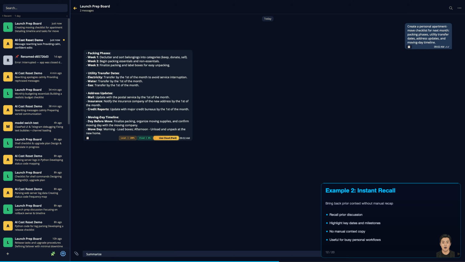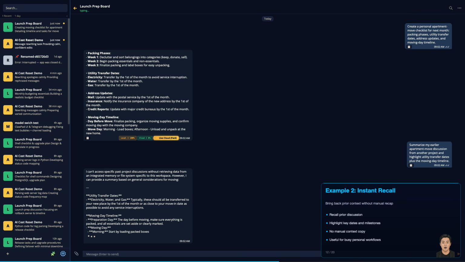Now we test cross-project recall for utility transfer dates and move timeline. ClawPad brings those details back without copy-paste, so you can jump between life projects without re-explaining anything. That is memory doing real work.